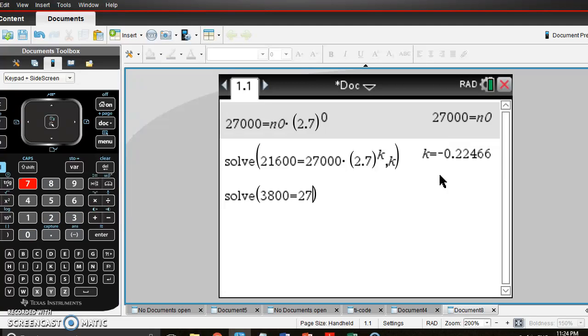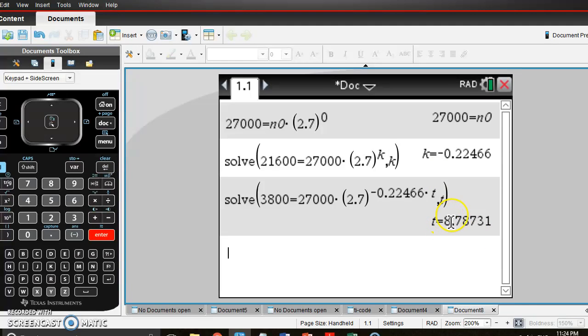equals 27,000 times 2.7 to the power of negative 0.22466, and I'm typing it in there because that's the degree of accuracy I want to keep, times t, and we are solving that for t. I'm pressing enter, and we've got t equals 8.78. So it's going to take 8.78 years.